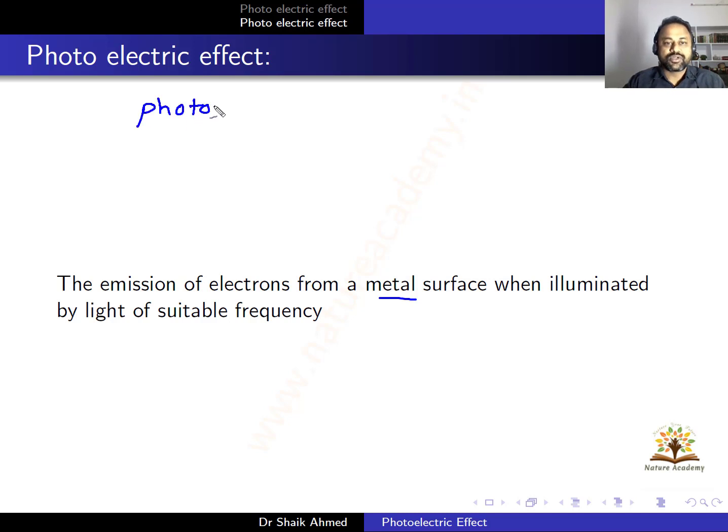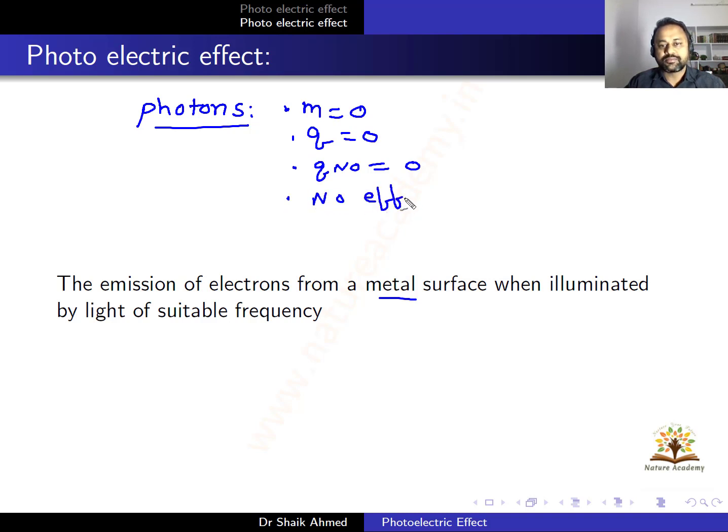What are the properties of photons? The first property: the rest mass of a photon is 0, and the charge of a photon is 0. The photon is a chargeless particle, and its quantum numbers, such as lepton number and baryon number, are also 0. Fourth point: there is no effect of electric field and magnetic field on a photon. When a photon passes through an electric and magnetic field, it will not change its direction or deviate from its path.